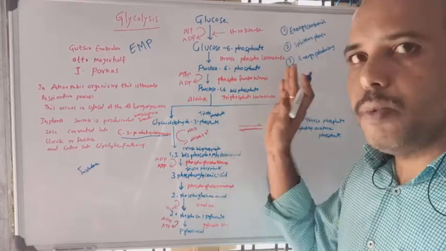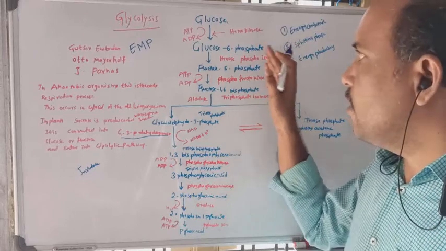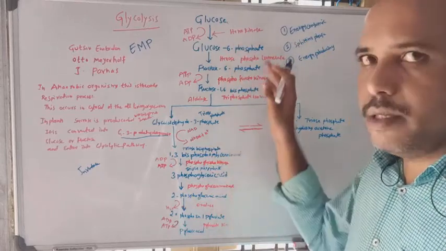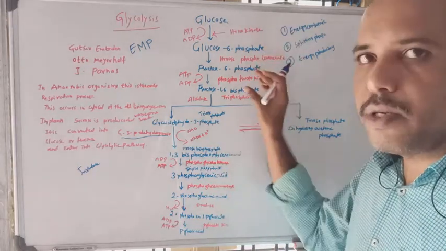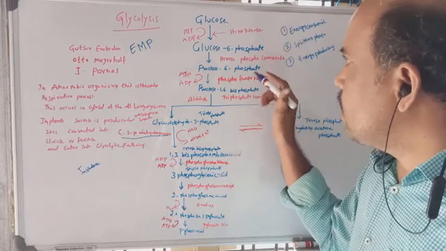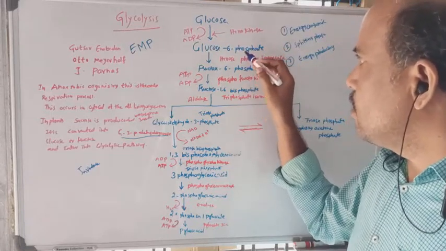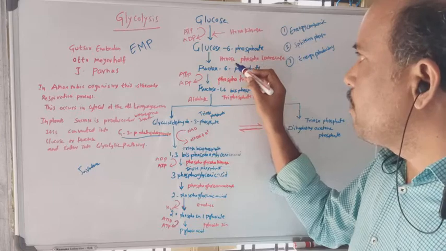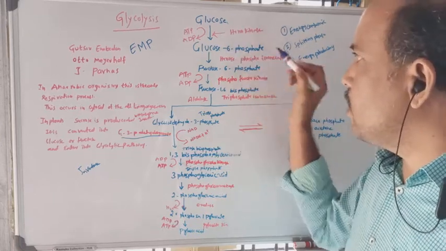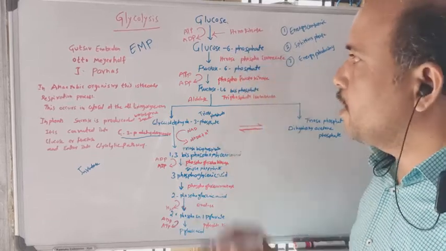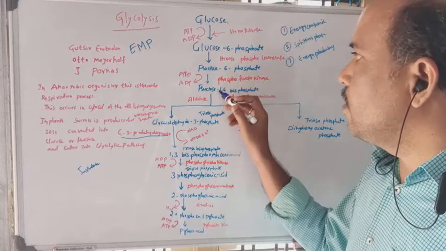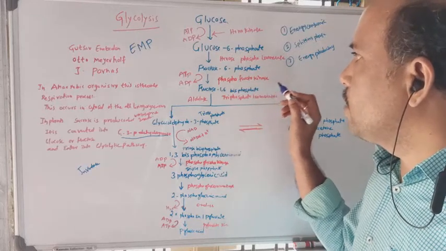Glucose 6-phosphate and fructose 6-phosphate are isomers, converted by the enzyme hexose phosphoisomerase.